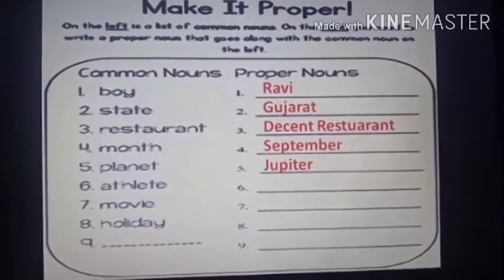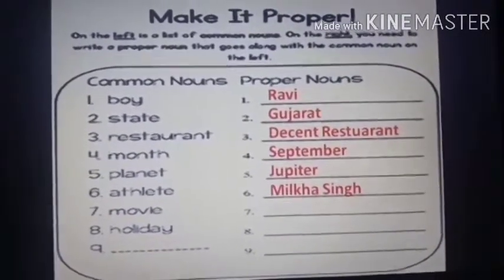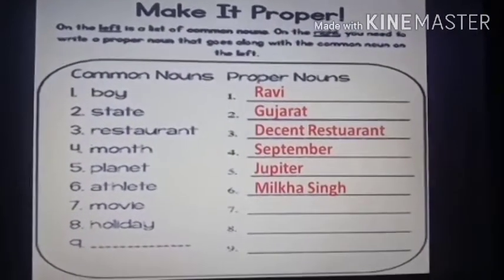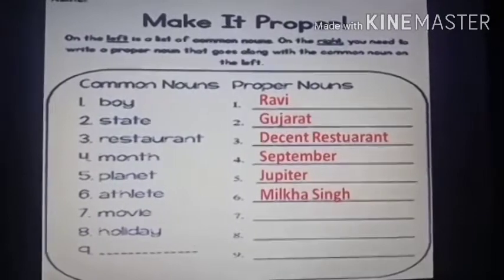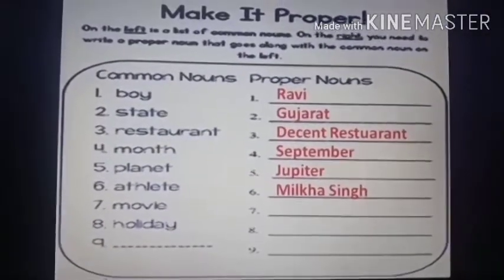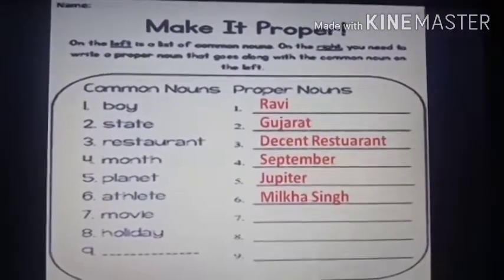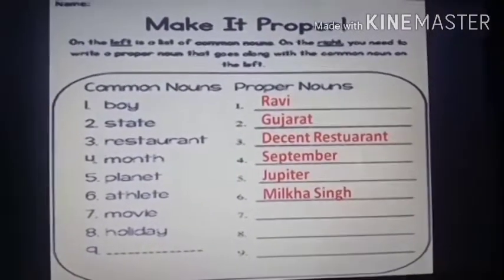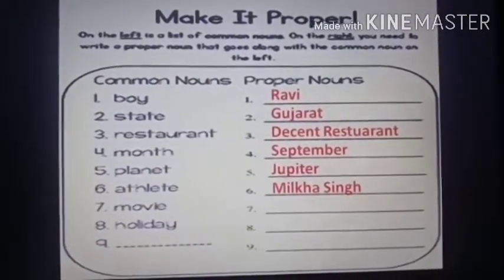I will write Milkha Singh. Do you know Milkha Singh? There was a movie named Milkha Singh. He was a very fast runner. He had won the Olympics also. So he is a very fast runner, Milkha Singh. I have written Milkha Singh. You can write anyone you want. So Milkha Singh is a proper noun.